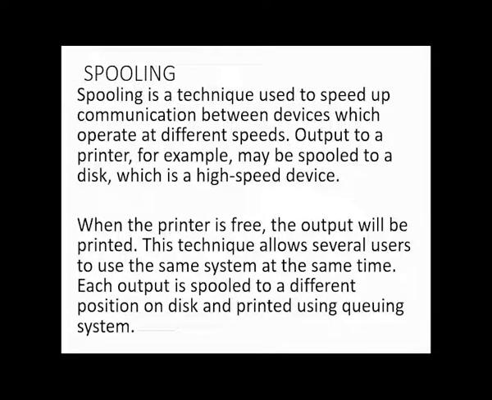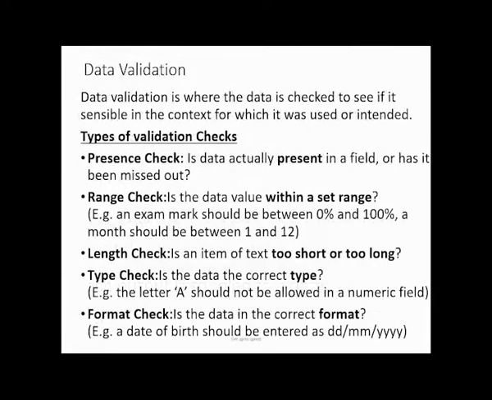So they are not running at the same speed, but they are communicating. So what is spooling all about? It's a technique used to speed up the communication between two devices that run at different speeds. So read about spooling. Let's look at data validation.